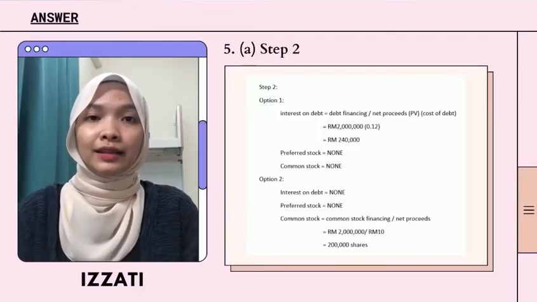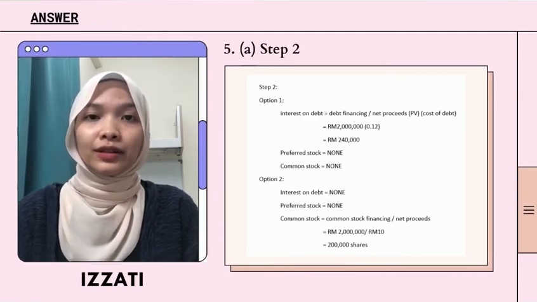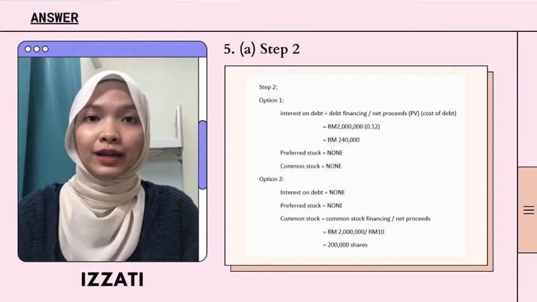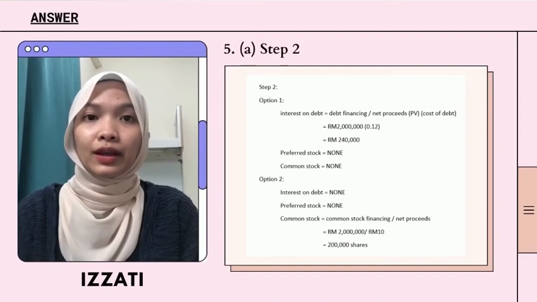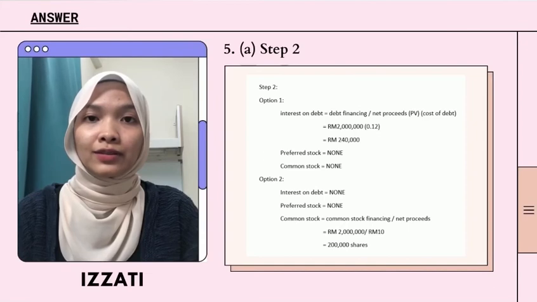On the second step, I will calculate the expected key financial data for each proposal. For the first option, to count the interest on debt, the debt financing divided by the net proceeds, and times the cost of debt. So 2 million times 0.12, and it will get 240,000.